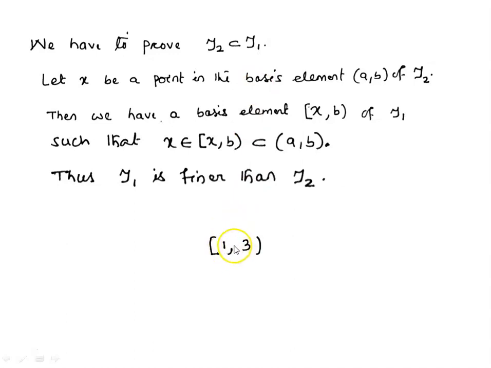For this basis element, we cannot find an open interval of the type (a, b) containing the point 1 that is a subset of [1, 3). So tau 1 cannot be a subset of tau 2. So here we can say that the lower limit topology is strictly finer than the standard topology on R.